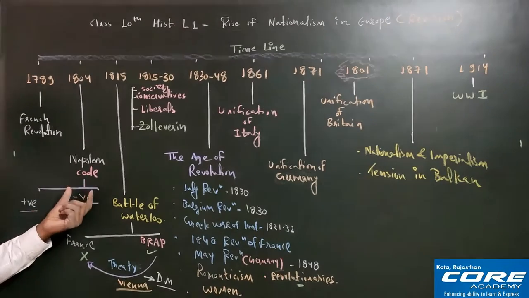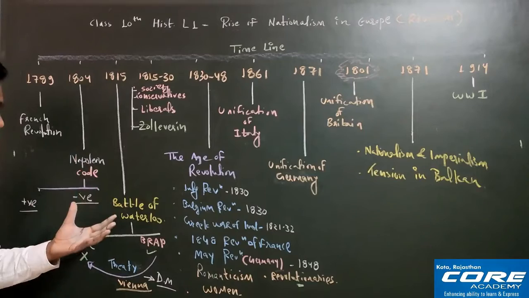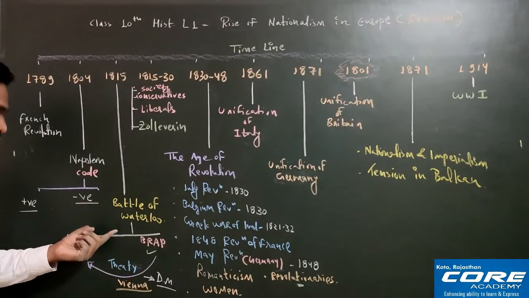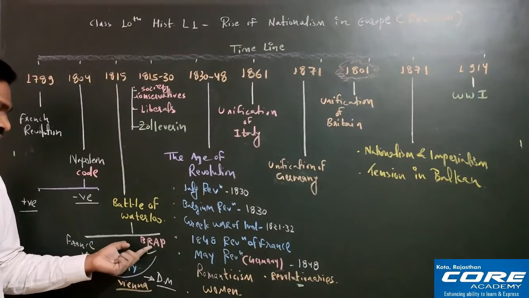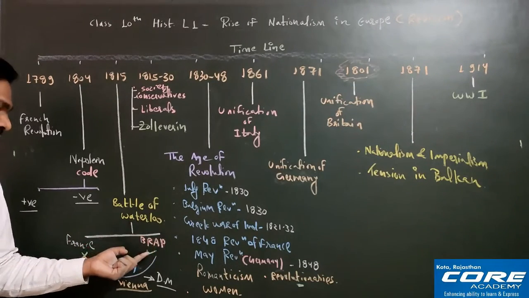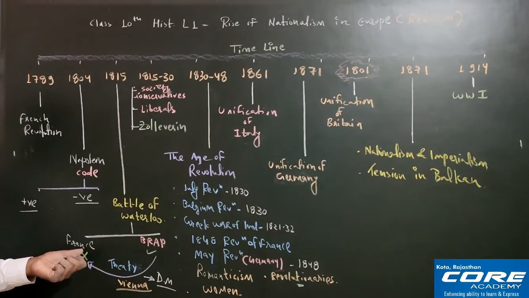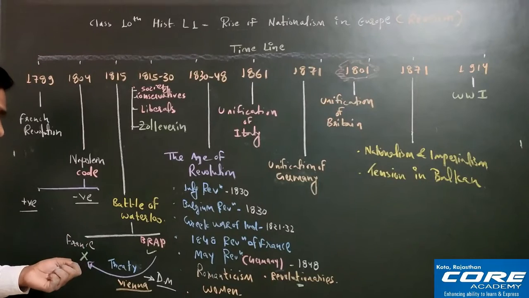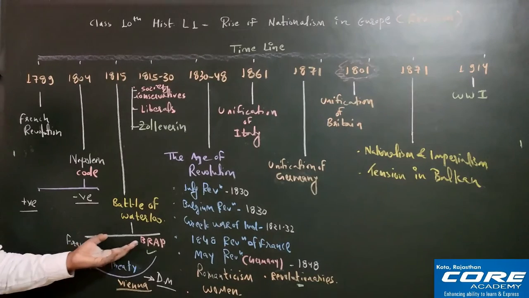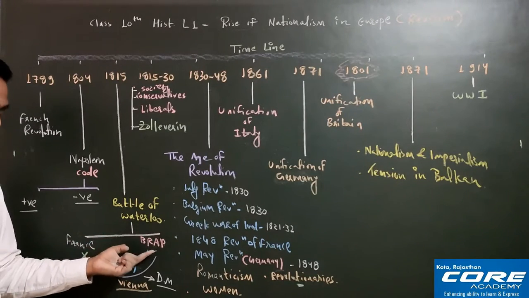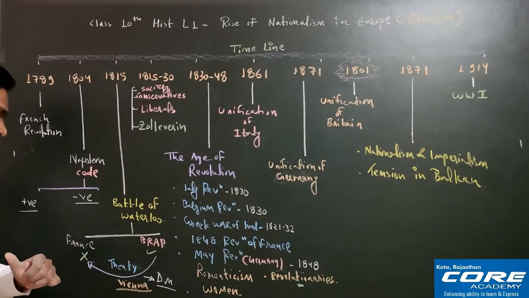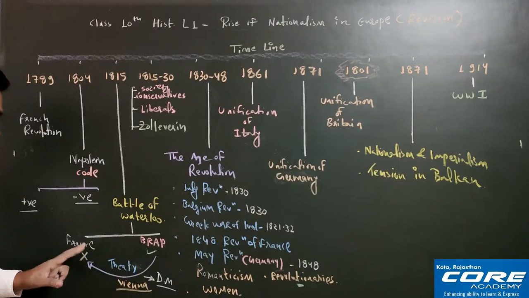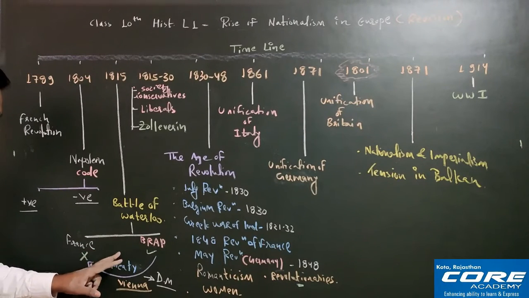The biggest problem of Napoleon was his over ambition, and he always wanted to expand his territory. That is why by the passage of time he made so many enemies such as Britain, Russia, Austria, and Prussia, and that is why these enemy countries attacked France, and this is famously called the Battle of Waterloo. Waterloo is the name of a place in Belgium. Okay, so obviously one country versus four countries, this group of four countries will win the battle, and France lost the battle. And after getting defeated, this group imposed a penalty over France through one treaty which is called the Treaty of Vienna.